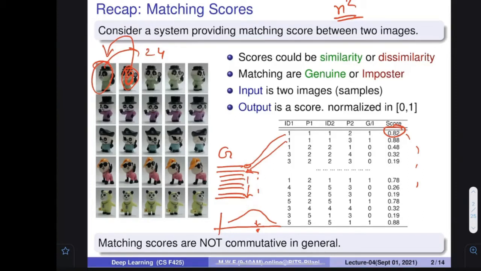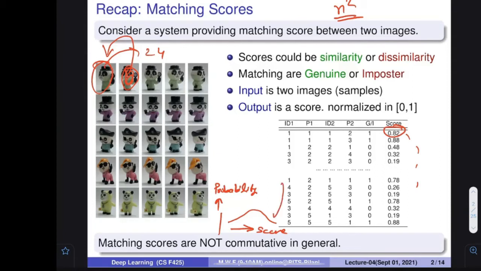Everybody is okay with this particular curve? With the genuine scores, I have created this kind of curve, where on the x-axis there is the score, and on the y-axis, sorry, the probability of that particular score, and this curve is for genuine.